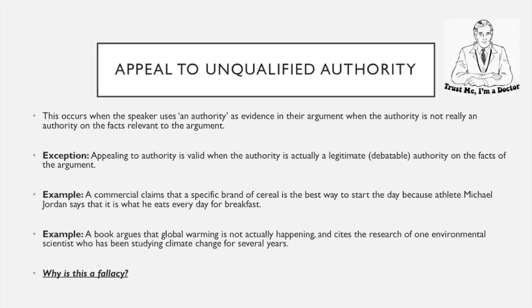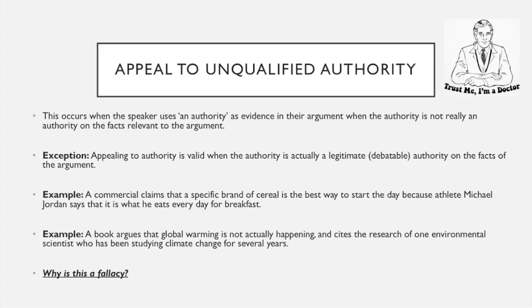The first fallacy we're going to talk about is the appeal to unqualified authority. This occurs when the speaker uses an authority as evidence in their argument, when the authority is not really an authority on the facts relevant to the argument. There's an exception here. Appealing to an authority is valid when the authority is actually a legitimate authority on the facts of the argument. So if you bring in a nutritionist to talk about nutrition, that's okay. But if you bring in a nutritionist to talk about the best shoes available, that's not going to work because a nutritionist is not an expert on shoes, they're an expert on nutrition.